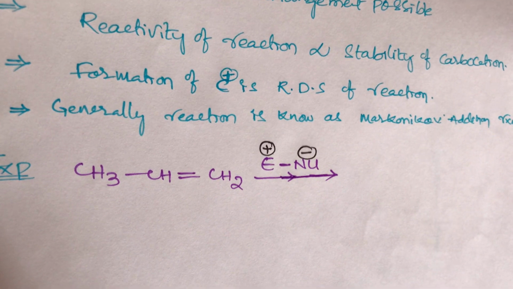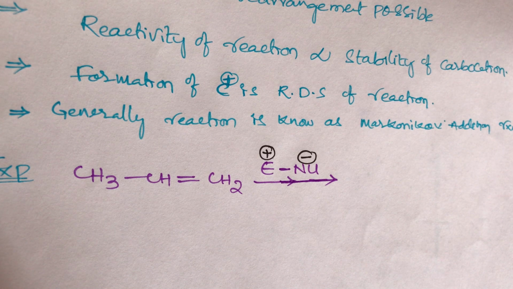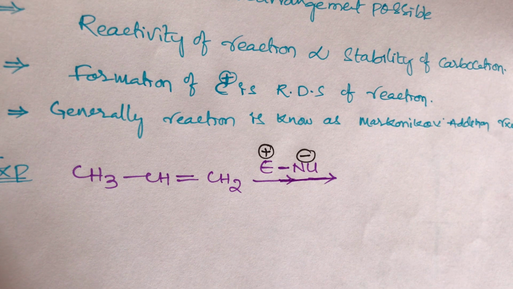Now take an example. In an electrophilic addition reaction, the first attacker is the electrophile. What are electrophiles and nucleophiles? Electrophile means an electron deficient species, that is, a positive species. Nucleophile means an electron rich species, that is, a negative charge species. Electrophile means positive species and nucleophile means negative species.